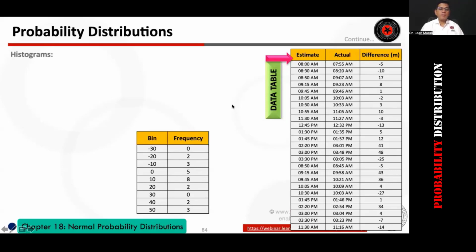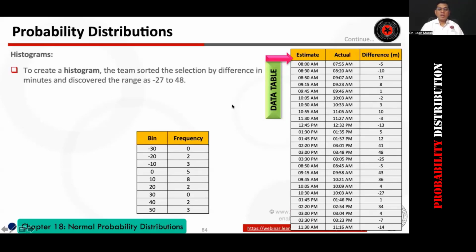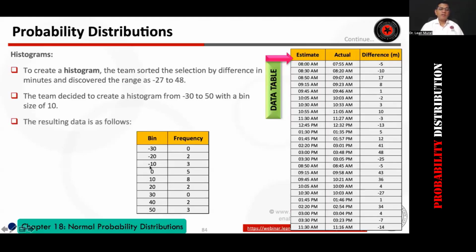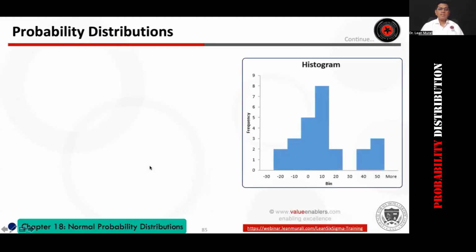Now we will make a histogram out of this. You find that the range is from -27, that is, somebody is as early as 27 minutes before, and as late as 48 minutes. So we decided on a bin size of 10, we have made these bins and frequencies. Let's plot the histogram and see what it is. Okay, the histogram looks like this.